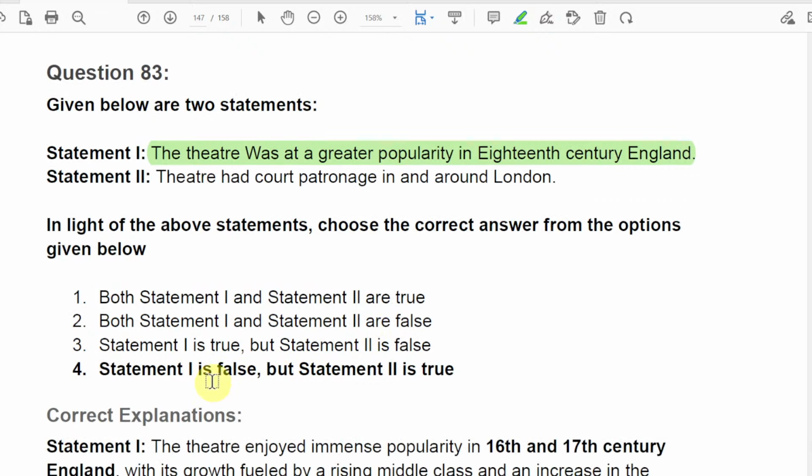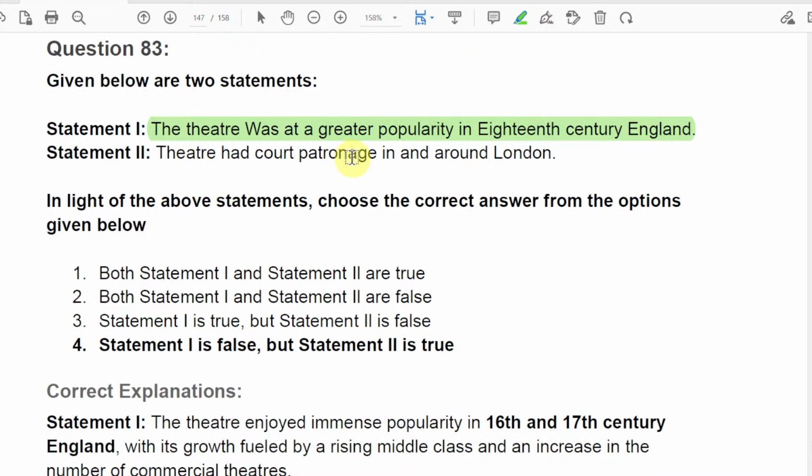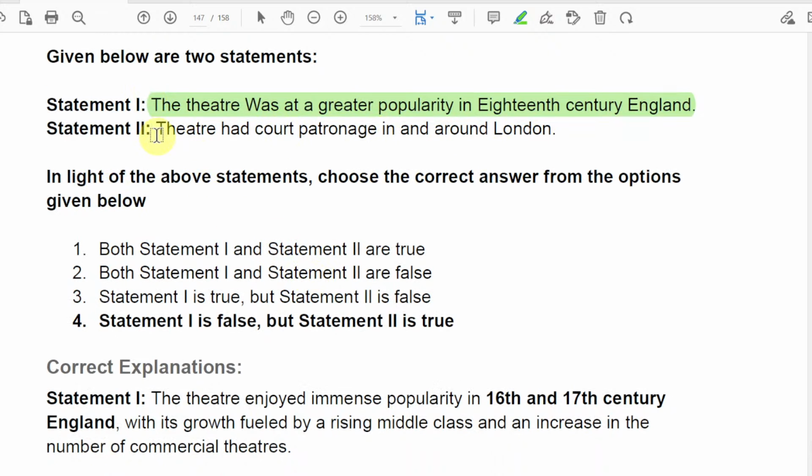We'll just find out. One statement is false: theatre was at great popularity in the 18th century. It was actually in the 17th and 16th century, right, where Shakespeare was there, and of course his contemporaries. That time it was popular, and the theatre had court patronage in and around London. Of course, we had patronage, but it doesn't say 18th century or 17th century. It doesn't have a specific time period, right? So through that we could answer. Of course there was court patronage in London, but there was greater popularity of the theatre in the 18th century.